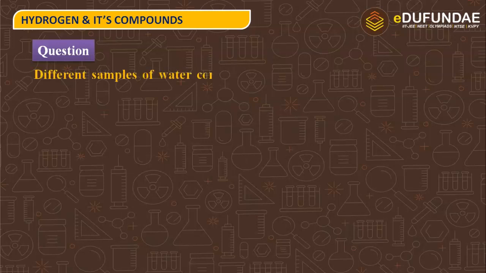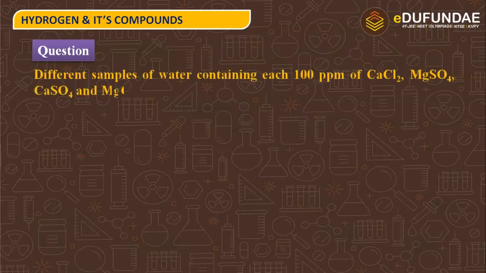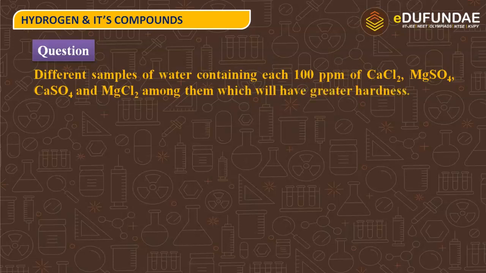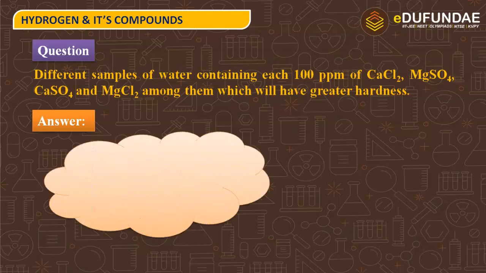There is one more question. Different samples of water containing each 100 ppm of calcium chloride, magnesium sulfate, calcium sulfate and magnesium chloride, among them which will have greater hardness? What will be the answer? First is 111 grams of calcium chloride.